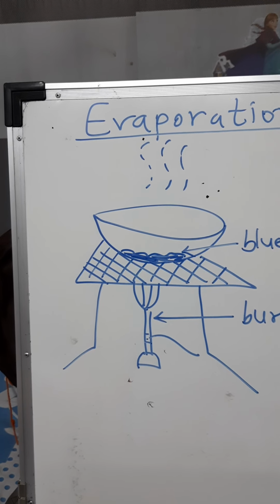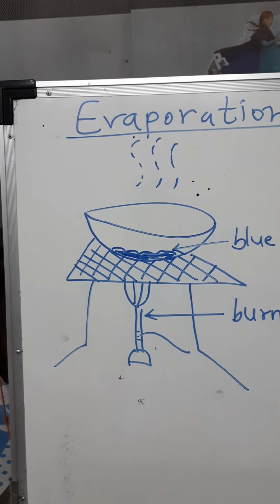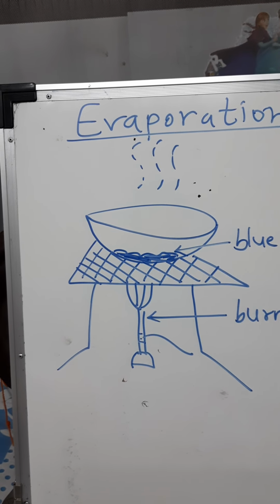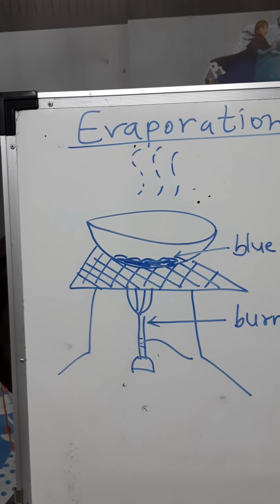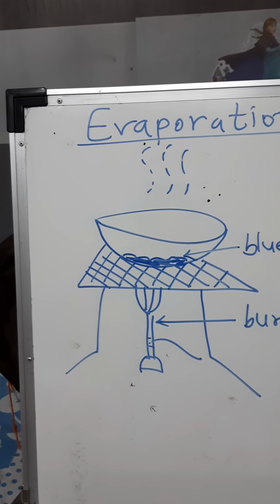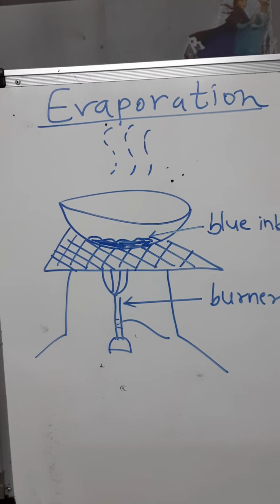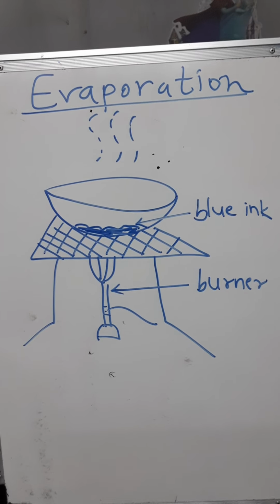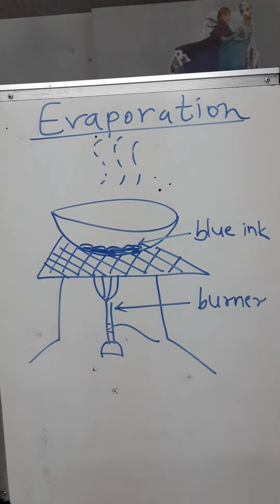You must have seen in aquaguards rolls of filter paper. Yes, rolls of filter paper are used to remove dust particles from water. Or see, wood charcoal. Wood charcoal is also used to remove suspended impurities from water, right? So sometimes special techniques are used for separation of components of mixtures, like evaporation. Today we are seeing a few techniques you have learned in previous classes, right? So it is easy for you to understand. Now see, in evaporation, what is the principle of evaporation?